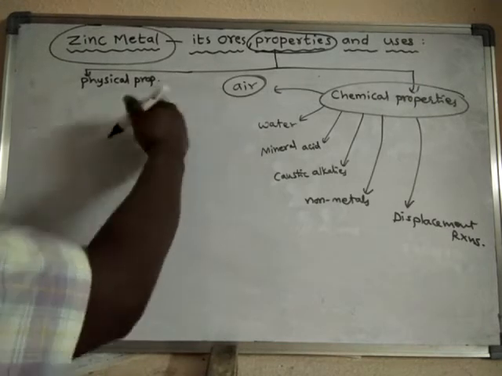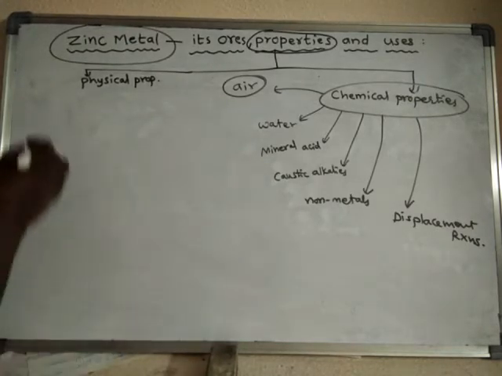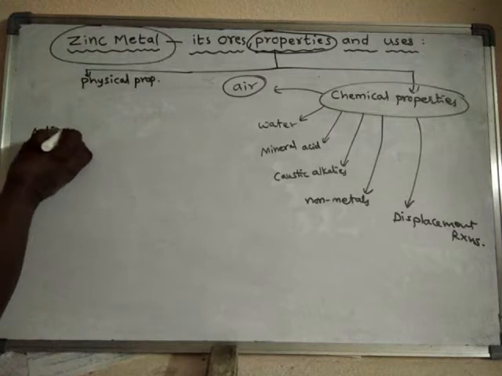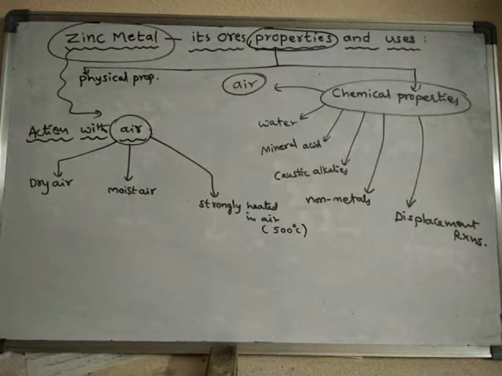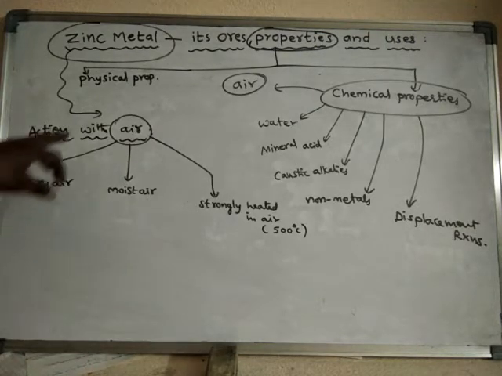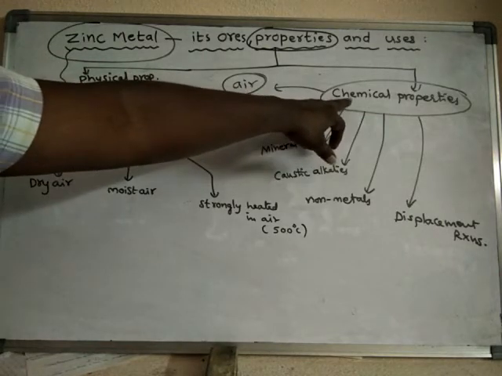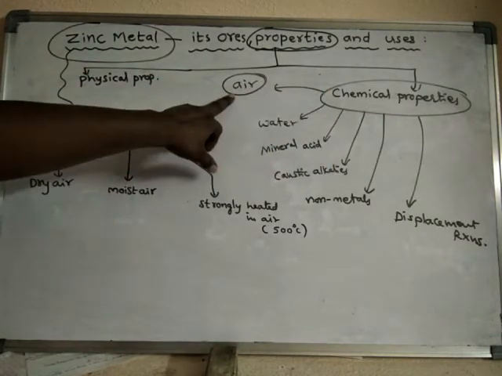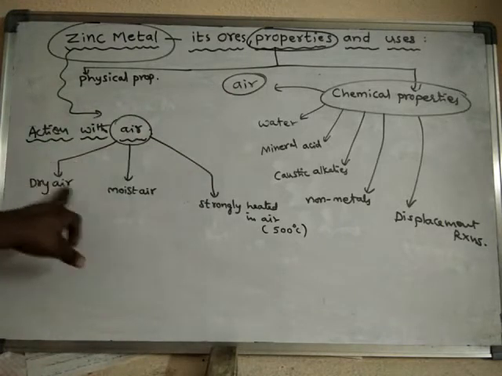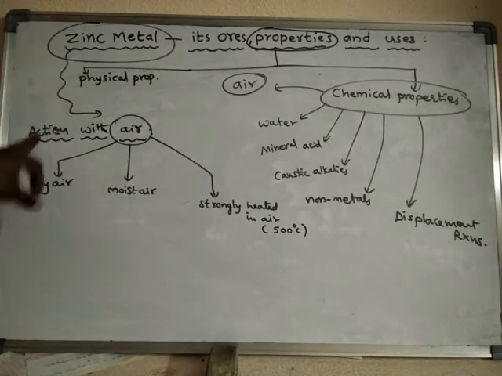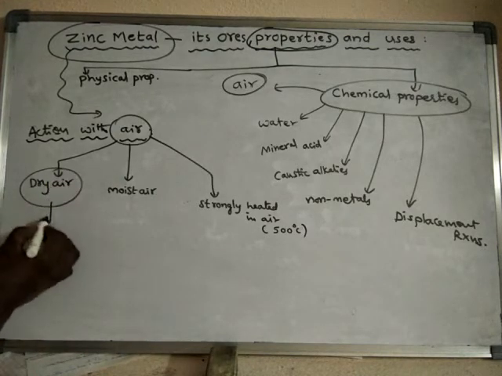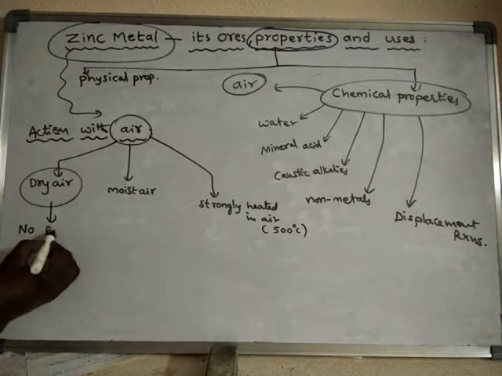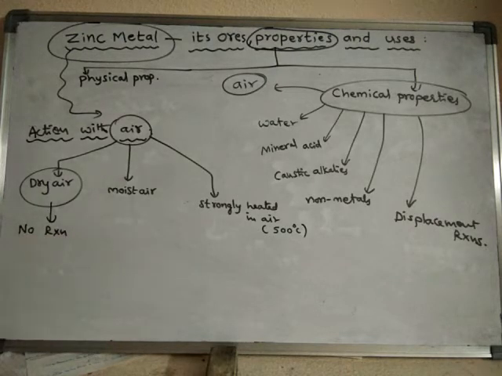So, action with air. If we speak about the chemical reaction or chemical properties of the zinc metal with the air, we can learn like this. The zinc metal, its action with the air will be like this. With dry air, zinc does not react. With dry air, no reaction. Zinc does not react with dry air.